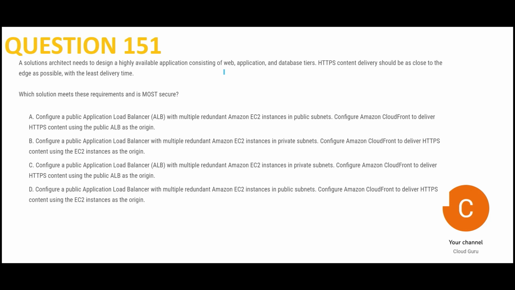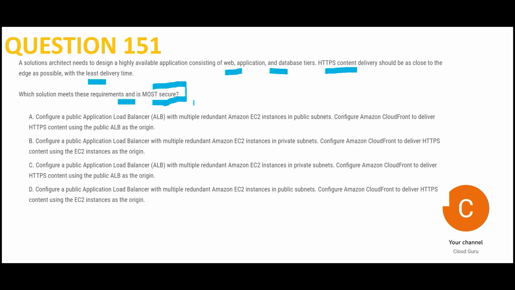So you have this application, and it has a lot of things. It has a web application, it has a database, and then HTTPS content delivery should be as close to the edge as possible with least delivery time. So which solution meets the requirement with high security? See, high security is very important for them.